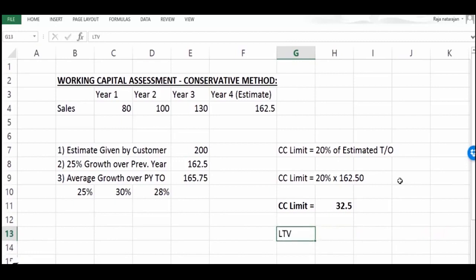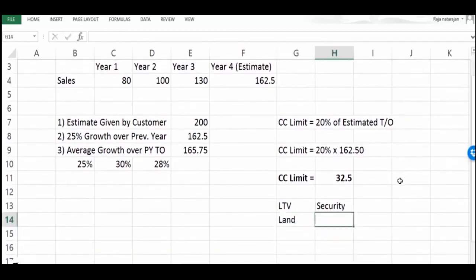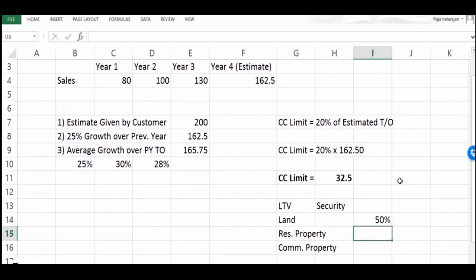because the banks will have something known as LTV norms, and let's say they are going to give some security. Security is something like say land. Then with land, the comfort level could be very low for the bank, but if it is something like residential property or say commercial property, the comfort level will be high. Because if it is land, then the bank would be willing to give only say 50% of the land value as a loan. But if it is residential property where the promoters are staying, then the bank may even go to the extent of giving 100%. If it is commercial property, they may go even to the extent of 90%.